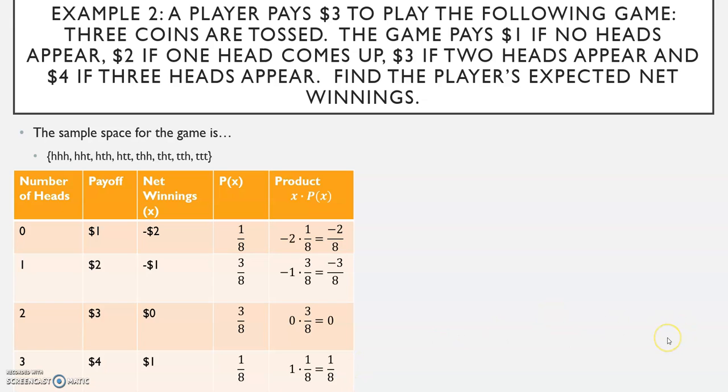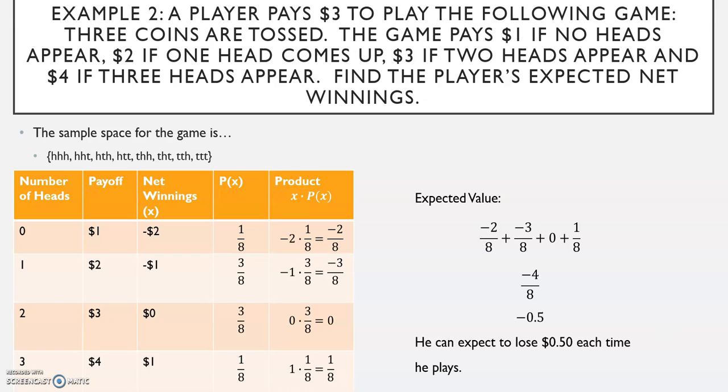Our expected value, we are going to add those products. Again, common denominator is 8. They sum to negative 4/8, which is negative 0.5. The player can expect to lose 50 cents each time he plays.